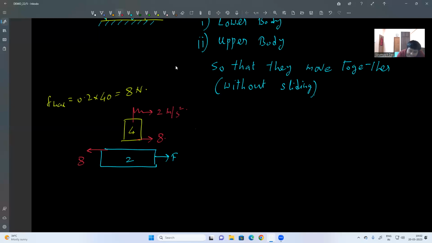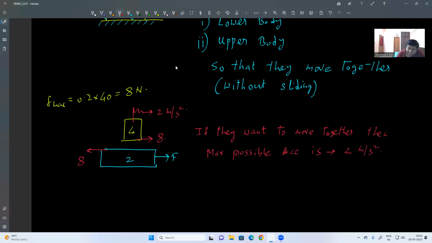That means if they want to move together, then the maximum possible acceleration is 2 meter per second square.